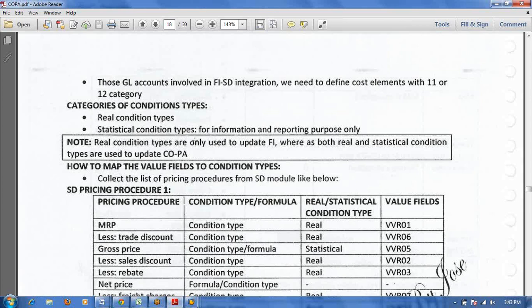Note that real condition types are only used to update FI, whereas both real and statistical condition types are used to update COPA. VPRS is a statistical condition type only, but the value will update in COPA.